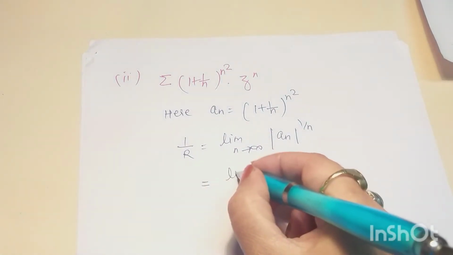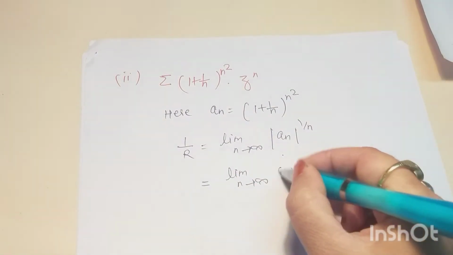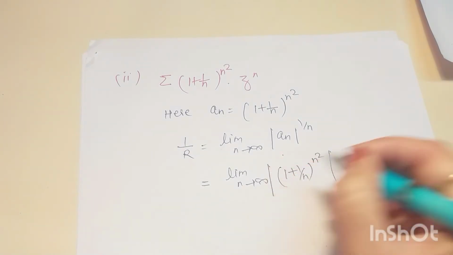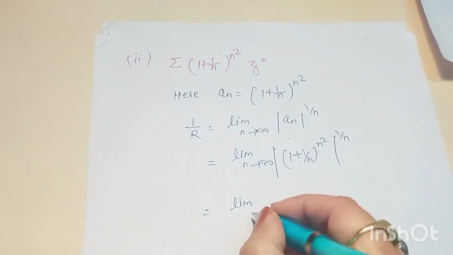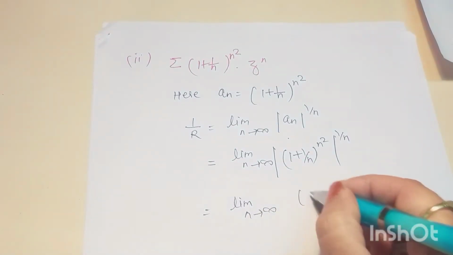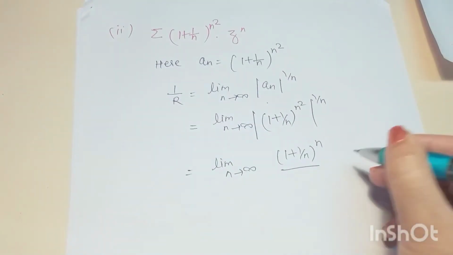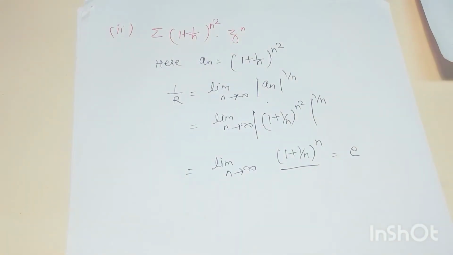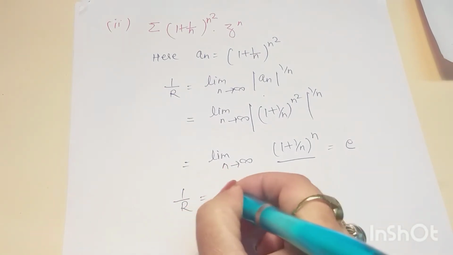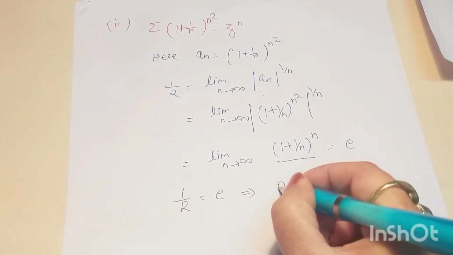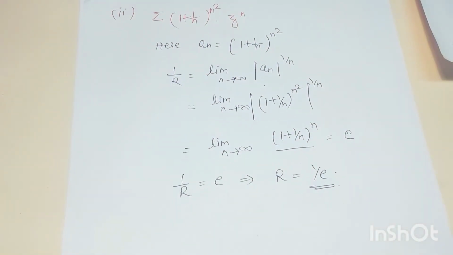So it is equal to limit n tends to infinity mod of (1 plus 1 by n) to the power n square, whole to the power 1 by n, which gives us limit n tends to infinity (1 plus 1 by n) to the power n, and again this value is equal to e, right? So what is our answer? 1 by r is equal to e, which implies the radius of convergence is 1 by e. Okay, it is the second problem.